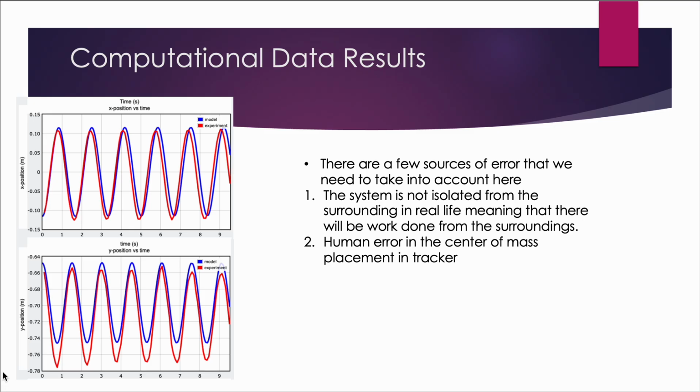And talking about our computational data results, there are a few sources of error that we need to take into account. The system is not isolated from the surroundings in real life, meaning that there will be work done from the surroundings. Human error in the center of mass placement and Tracker could always go wrong, which causes the variations in data that you see here.